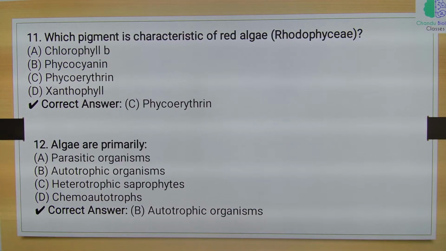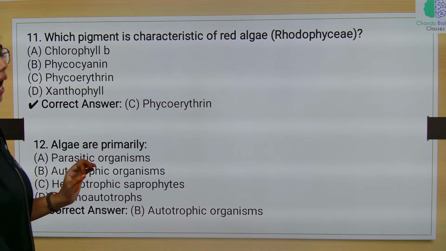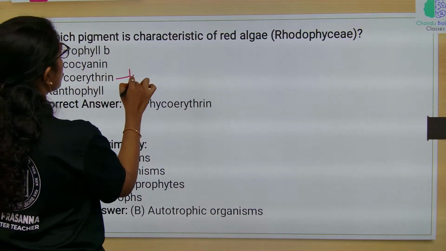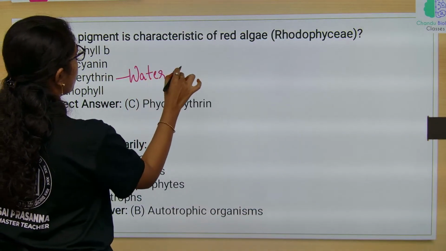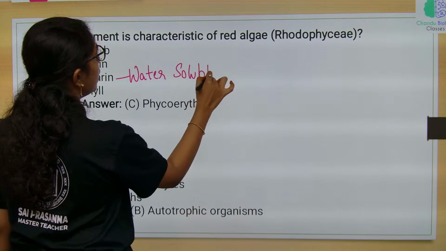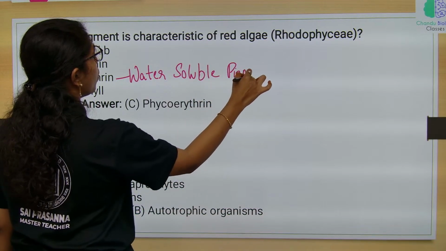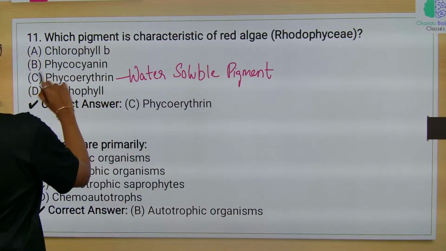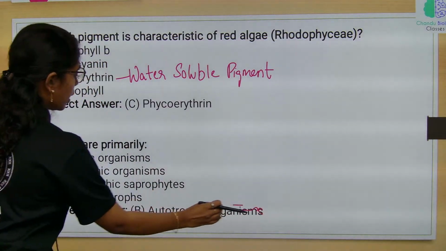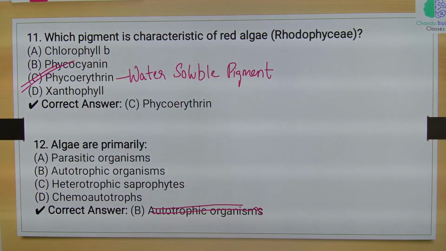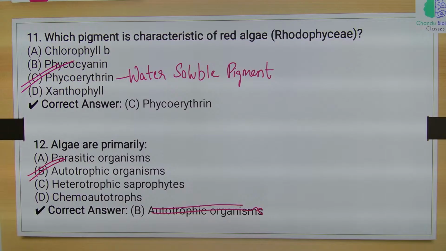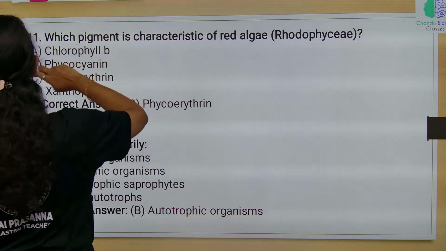Which pigment is characterized in red algae? In red algae, R phycoerythrin is the pigment which is water soluble pigment. Water soluble pigment which conducts photosynthesis even in the deeper oceans. So, it is option C over here. And then algae are primarily autotrophic organisms. Okay, algae are primarily autotrophic organisms.